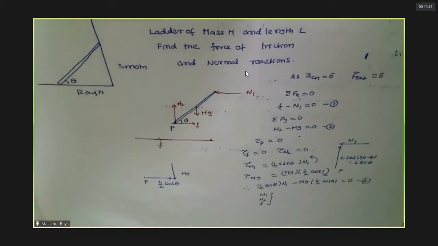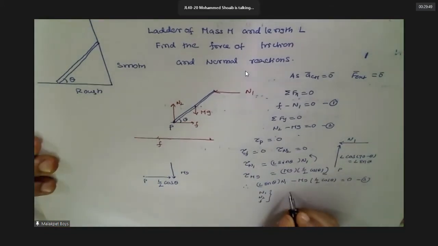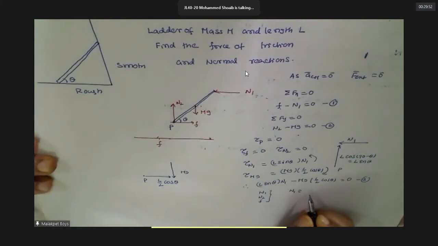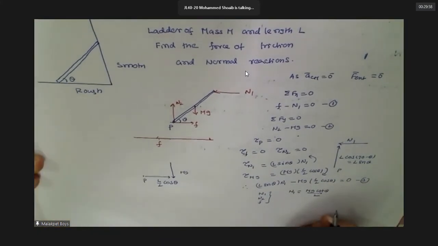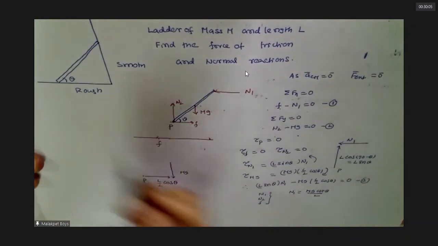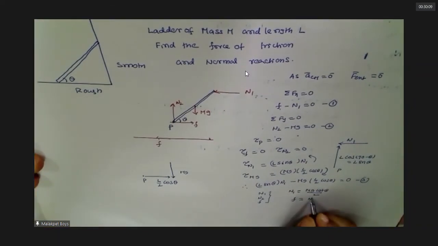Any answer, man? Sir, N1 equal to mg cot theta by 2. F equal to mg cot theta by 2. Wait, wait. N1 is mg cot theta by 2, good. Next, F equal to mg cot theta by 2. N1 equal to F, friction. Okay.